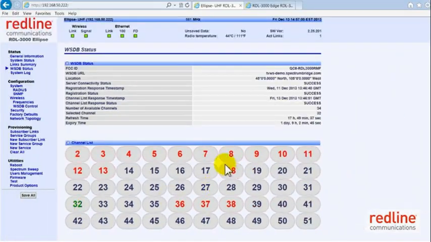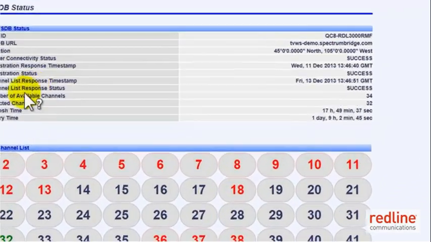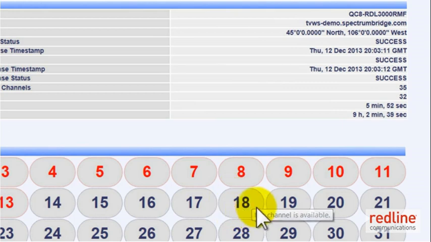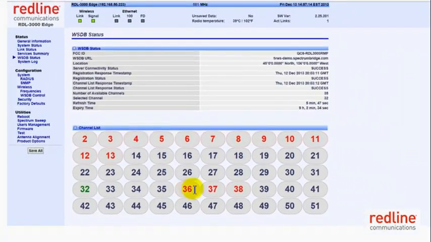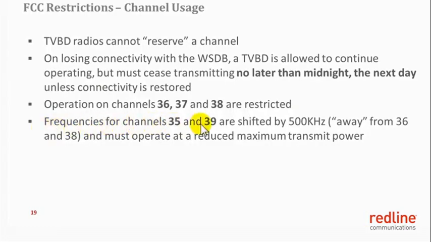Let us see what happens to channel 18 when we go to the subscriber location. You can see here channel 18 is available in the subscriber location. The GPS coordinates of the sector controller and subscriber are different. But channels 36, 37 and 38 are flagged in red in the subscriber location as well. Frequencies for channels 35 and 39 are shifted by 500 kHz from channels 36 and 38.